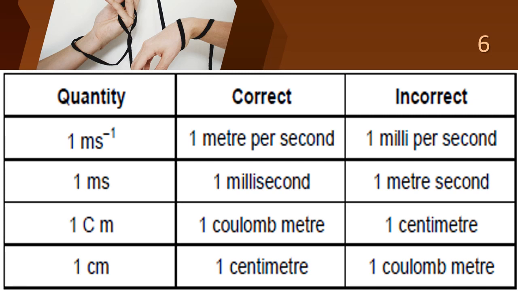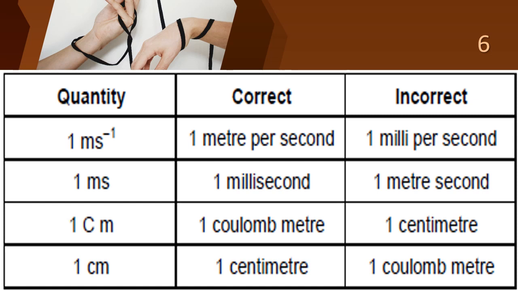10 power 2 is hecto. 10 power 3 is kilo. 10 power 6 is mega. 10 power minus 2 is centi. 10 power minus 3 is milli. 10 power minus 6 is micro. Did you all understand?